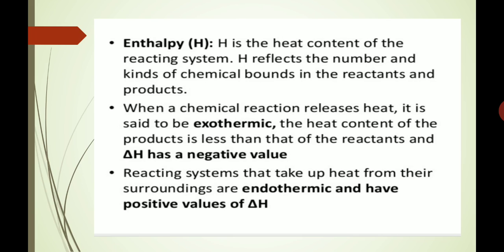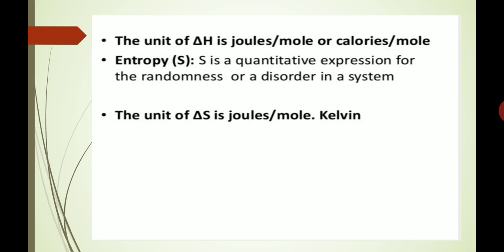The heat content of the product is less than that of reactants and delta H has a negative value. Reacting systems that take up heat from their surroundings are endothermic and have positive values of delta H. The unit of delta H is joules per mole or calories per mole.